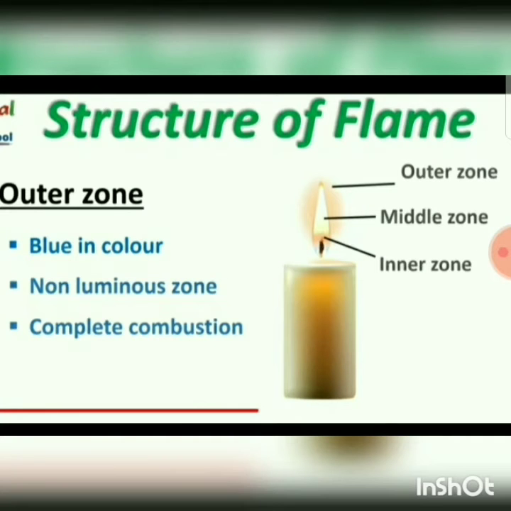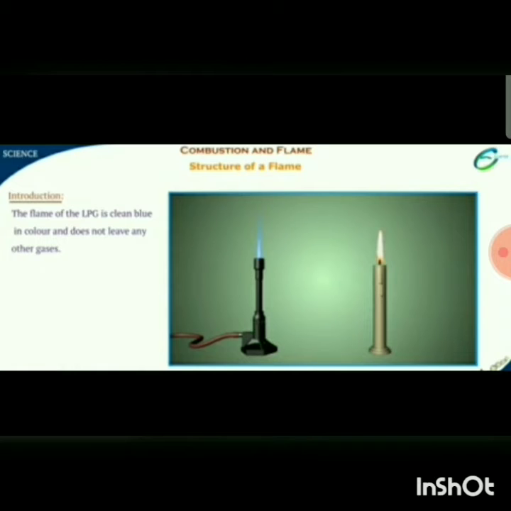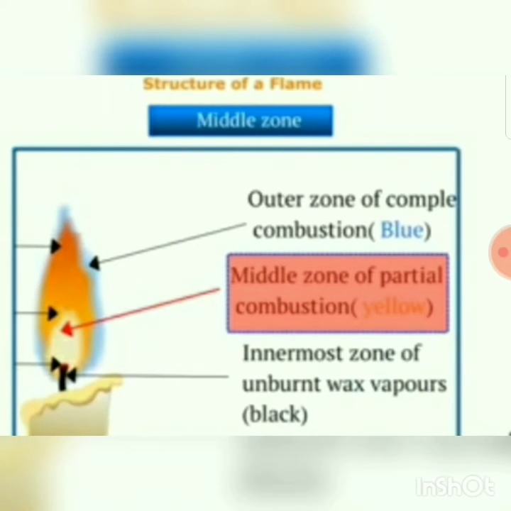Then let us see the structure of flame. Can you see the flame? The outer zone, middle zone and the inner zone. Can you see combustion here? The blue flame and the other, that is yellow. The flame of LPG is clean blue in color and does not leave any other gases. The outer zone is of complete combustion, that is blue.